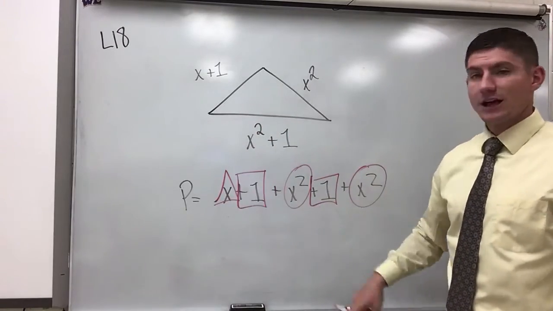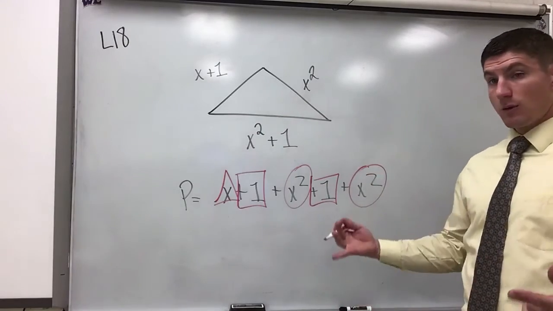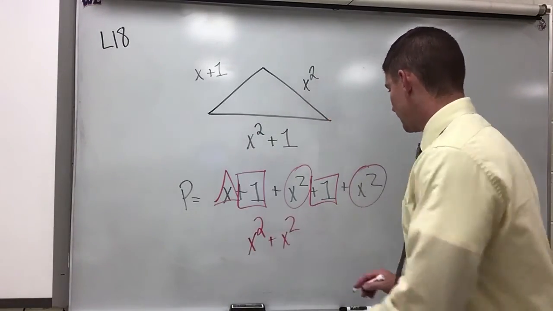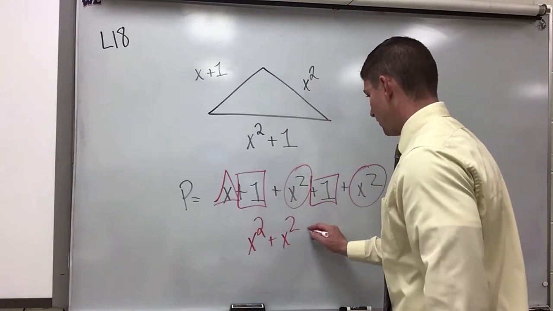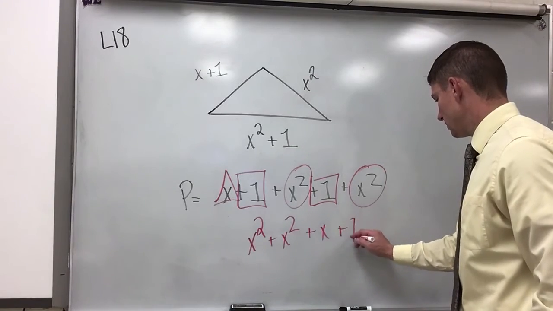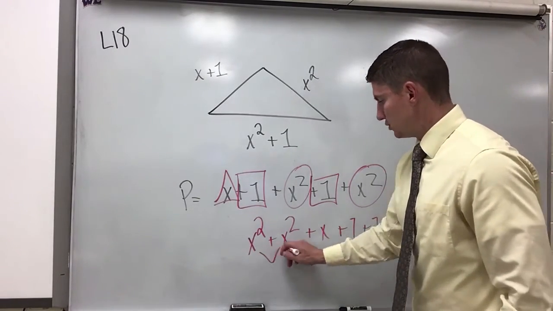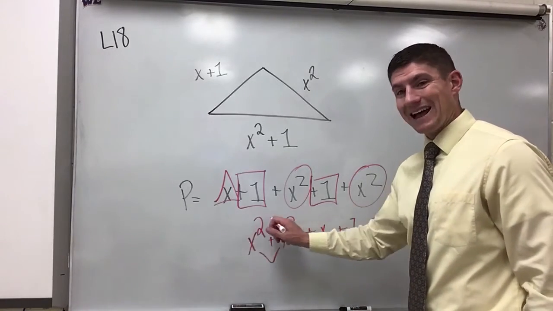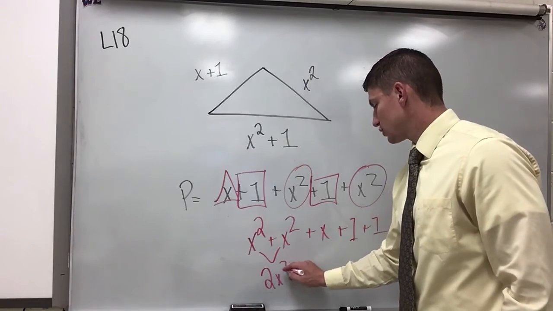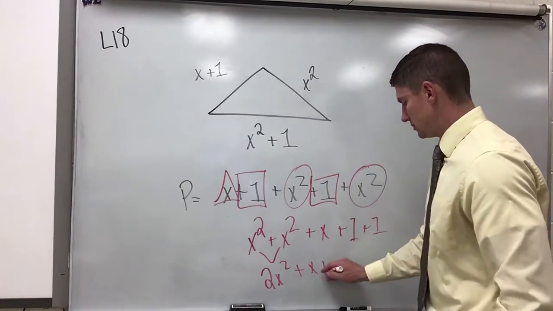X cannot be added to x squared because x squared actually is multiplication that's happening. It's not just a single variable. Let's rewrite that. I would then have x squared plus x squared, that's these two. I would have plus x for this one, and then plus 1 and plus 1. Let's put those together. These two added together, I'm adding the coefficient, not the exponent itself. So x squared plus x squared is actually 2 x squared, plus x, and 1 plus 1 is 2.